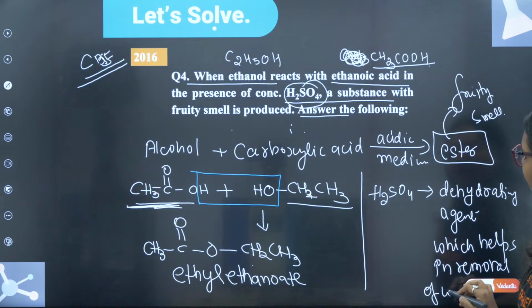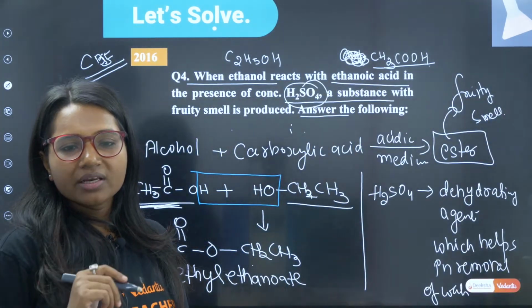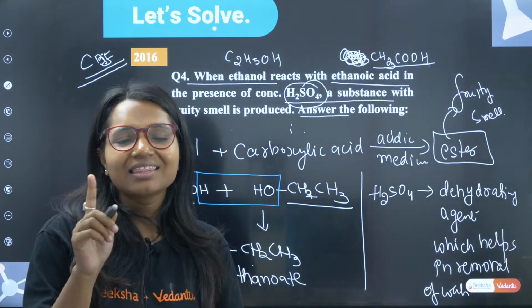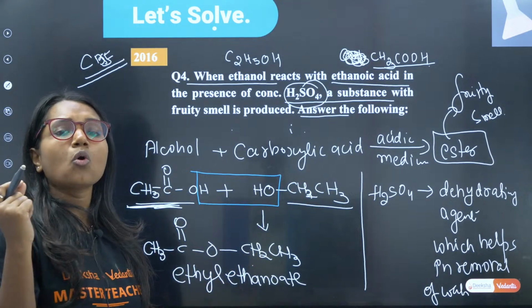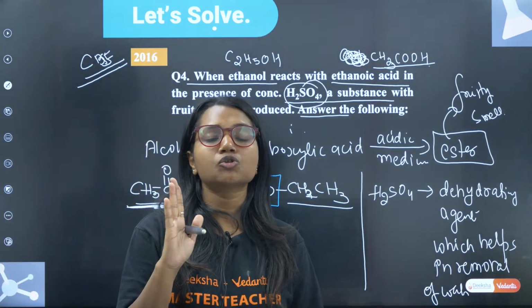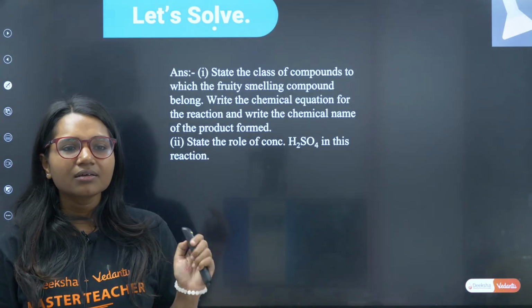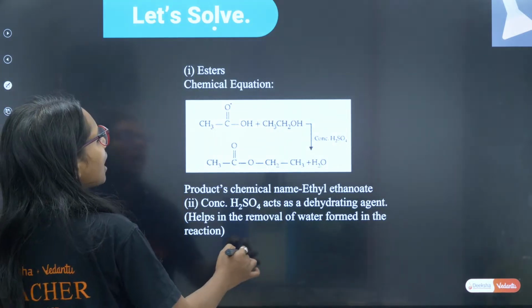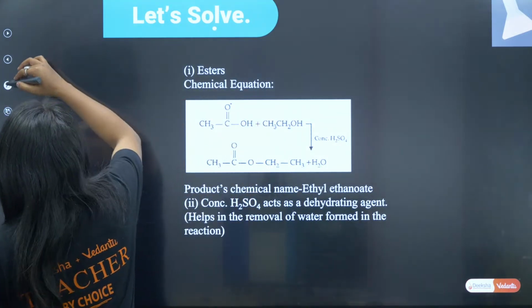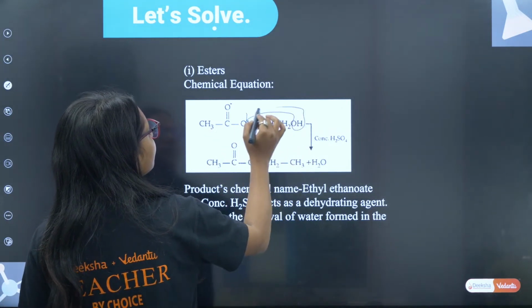Yes, what have we done? We have removed water, correct? Yes, very good. Ethyl ethanoate, absolutely correct. In some questions, they can ask you what is the use of H2SO4. H2SO4 is a dehydrating agent. Clear? Here, chalo. This is the compound from where we have removed water.